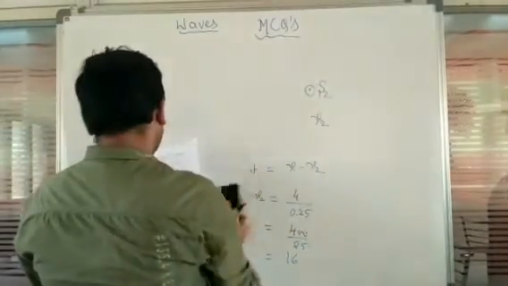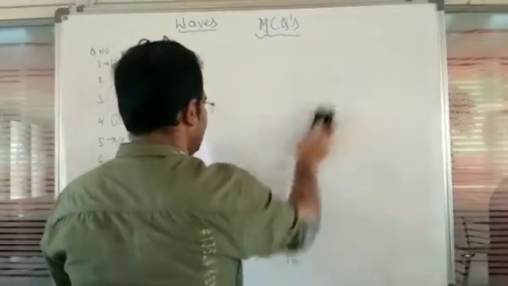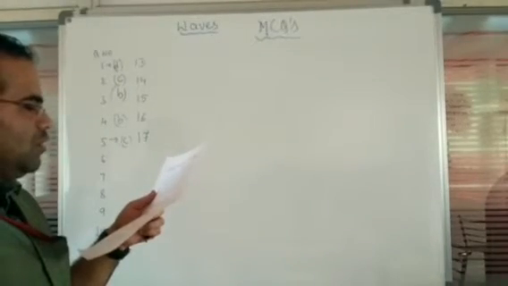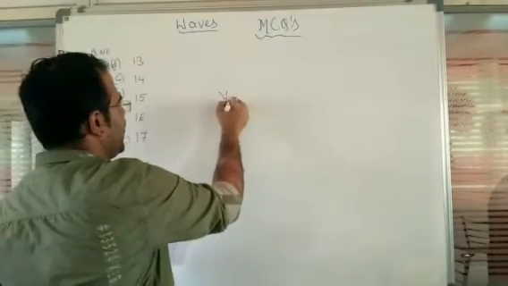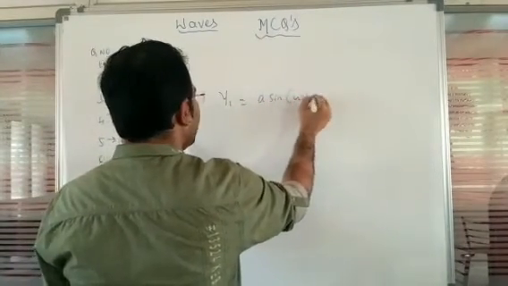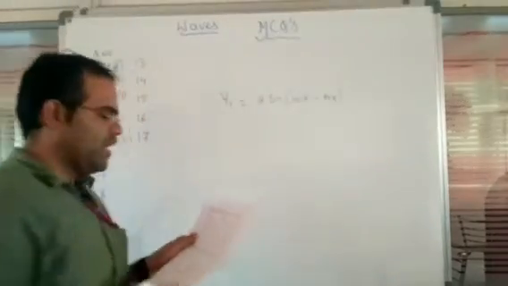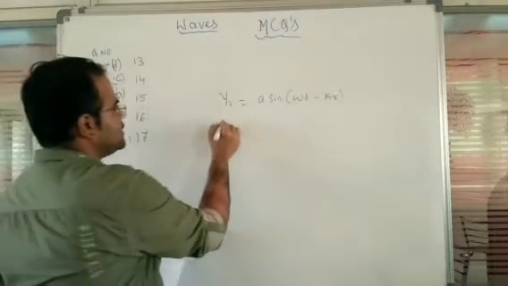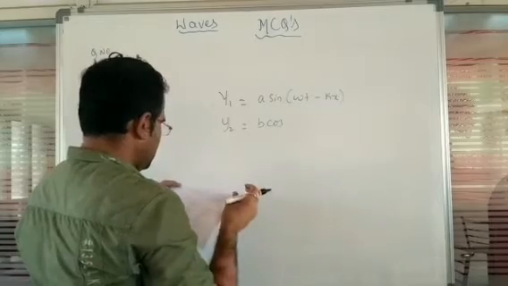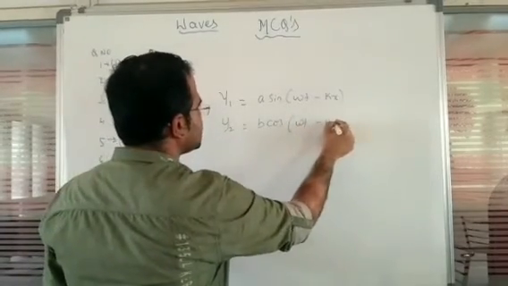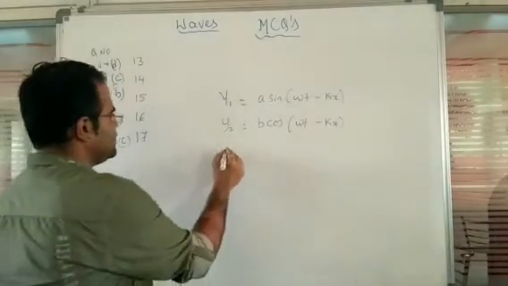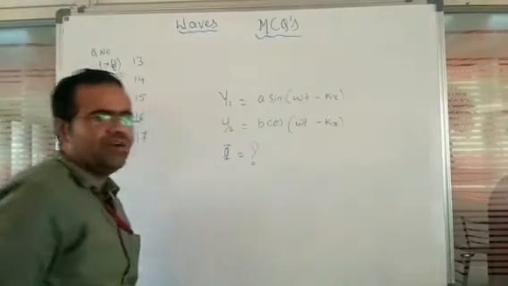Next, question number 6. So the equation y1 is given and the equation y2 is given. So the phase difference between the two waves we have to identify. So y1 is given by a sine of omega t minus kx, and similarly y2 is given by b cos of omega t minus kx. So this is y1 as well as y2. So ಈ ಎರಡು ವೇವ್ ನಡುವೆ ಎಷ್ಟು ಫೇಸ್ ಡಿಫರೆನ್ಸ್ ಇದೆ, so xi value ನೀವು ಕ್ಯಾಲ್ಕುಲೇಟ್ ಮಾಡಬೇಕು. So what is the value of xi here?